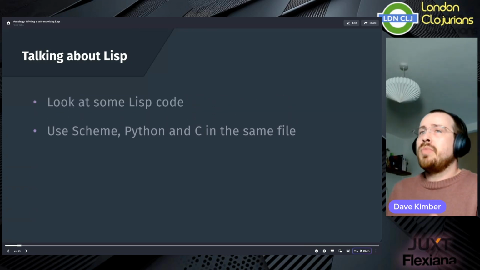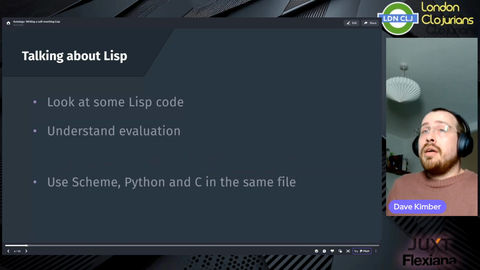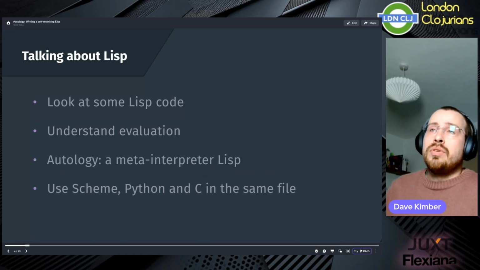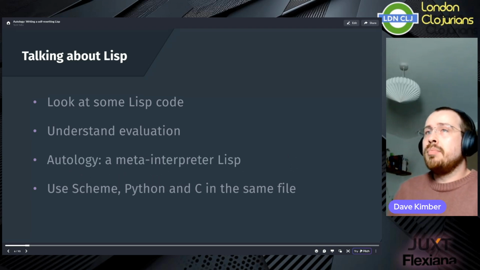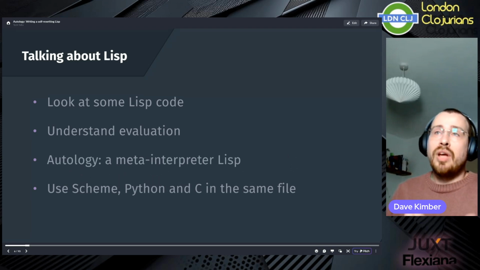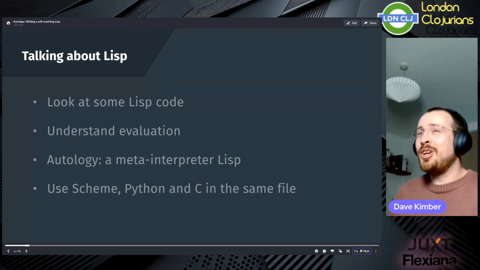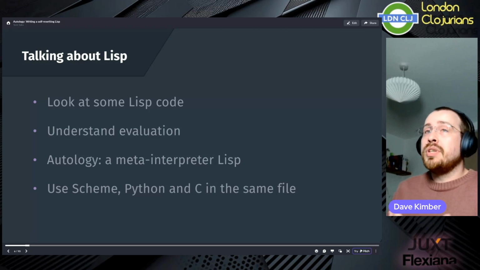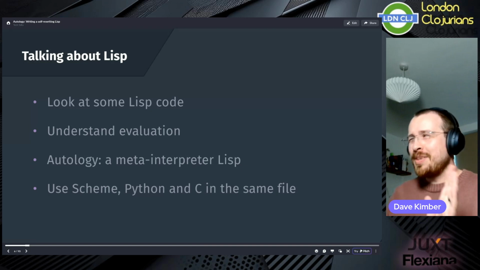We'll look at its structure and its syntax. Then we'll look at the rules of Lisp evaluation and understand how a Lisp program is actually executed. And finally, we'll take a look at Autology, which is a Lisp that I've written that can modify its own rules of evaluation by rewriting its interpreter at runtime. We'll look at some of the weird and wonderful things that Autology can do. And finally, we'll use Autology to write a program which switches between Scheme, Python, and C interchangeably in a single file. I promise it's going to be good.